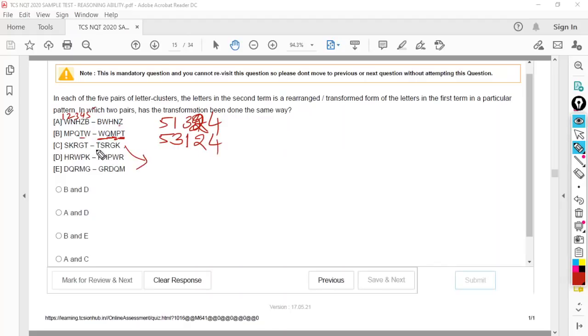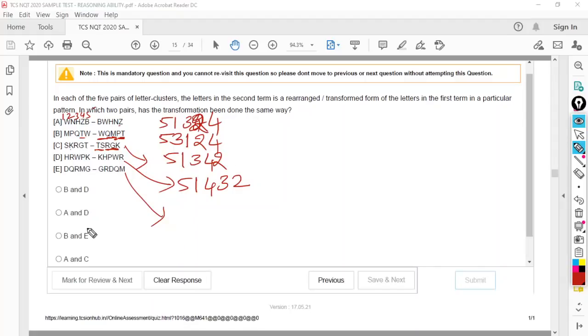No. Next, third. T fifth one, S first one, R third one, G fourth one, and K which is second one. Again, none of these three are same, all three are different. Let's move to the last. K fifth one, H first one, P fourth one, W third one, R second one. Again, so far whatever the four I got, all four are different. Let's see the fifth. Obviously this should be similar to one of these four.